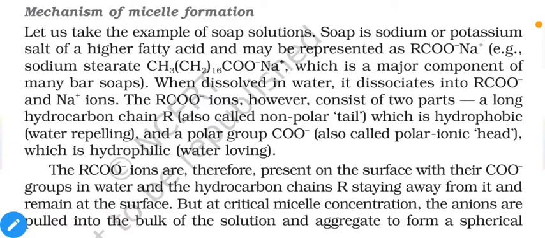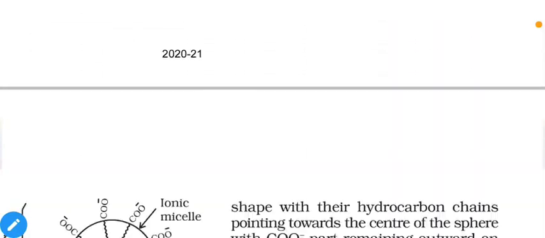So RCOO minus ions are therefore present on the surface with their COO minus groups in the water, and the hydrocarbon chains staying away from it. Remember, we have two different parts: the head, which feels attraction towards the water, and the tail, which feels repulsion from the water. So when we add these ions inside the water, some part of the ion will feel attracted towards the water and some part will feel repulsion.